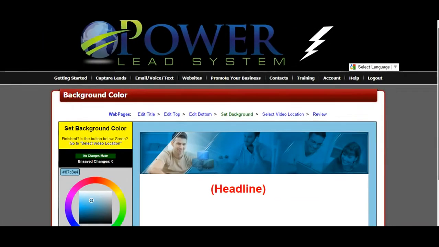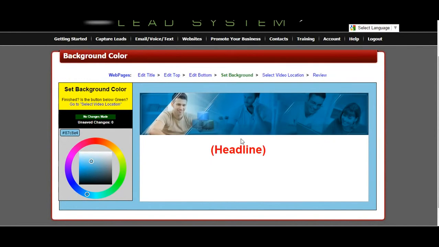Next step is background color. I'm just going to leave that the same. Well, let me just show you one more time how to change the color. So we'll just slide this little bubble around till we get a color that we want to use. And then you must click this red button in order to change that.